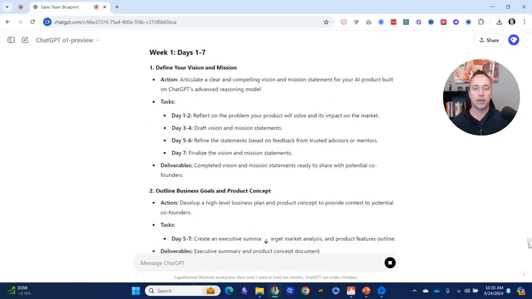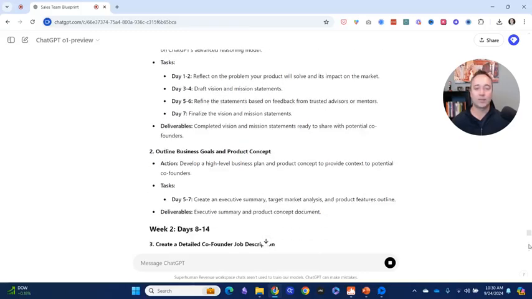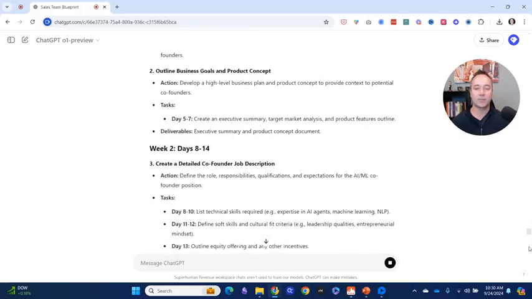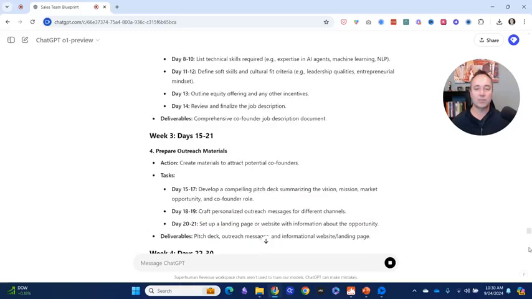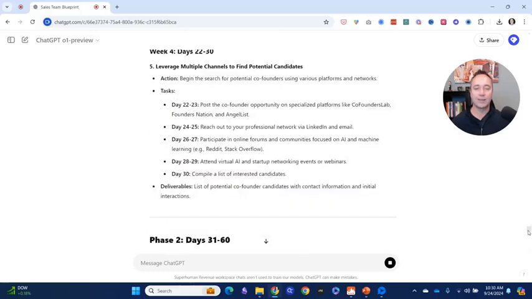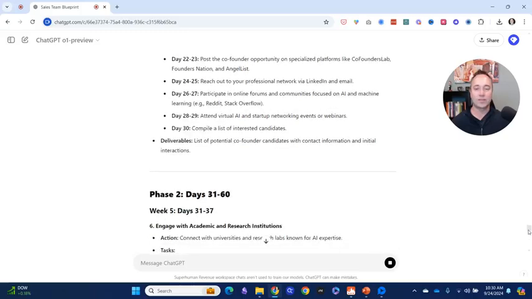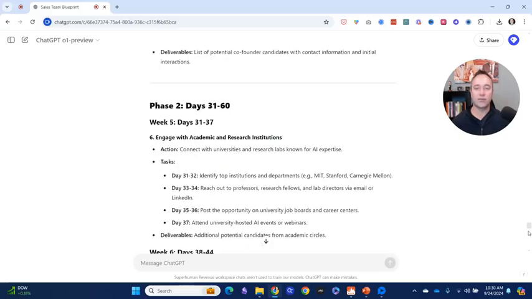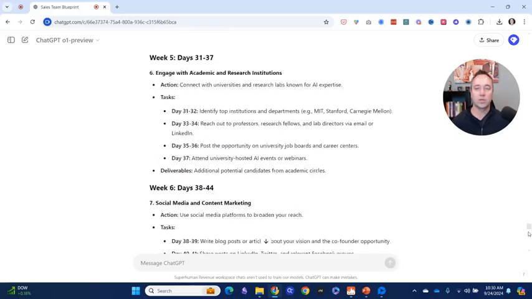All right. Okay, and then it's breaking it down into tactical day-by-day tasks, which is good because it's like, okay, start with the problem, proof of concept, detailed job description. I mean, you could probably do that in more than 1 week, I would think, right? So you can compress some of this too. But I like how it's saying, okay, do LinkedIn this day, do online forums this day, do different events, phase 2. I thought this was interesting.